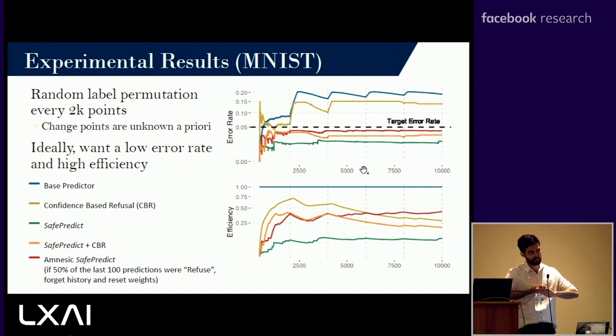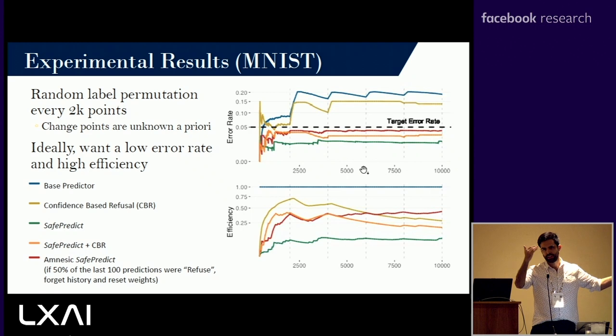The idea for amnesic safe predict is if we already are expecting some sort of dynamic aspect to the data, right, we can go ahead and introduce amnesic safe predict. What amnesic safe predict does is that for every fixed number of predictions, it evaluates, okay, were my predictions for the last 100, for example, were they good or were they bad? If they were good, I keep going as usual. If they were bad, I simply forget everything and I start again from 0, my safe predict algorithm.